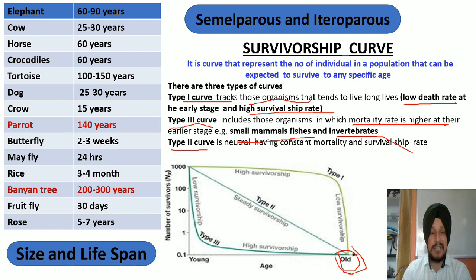Whereas those organisms which have a shorter life span, छोटा लाइफ स्पेन है, उन ऑर्गेनिज्म का छोटा लाइफ स्पेन क्यों है? Because they are living in that particular environmental condition where predation is at the peak. And हमेशा याद रखना, those organisms who have shorter lifespan, they always have high rate of reproduction, whereas those organisms which have longer lifespan, they have shorter rate of reproduction. ये environment का रूल माना जाता है.